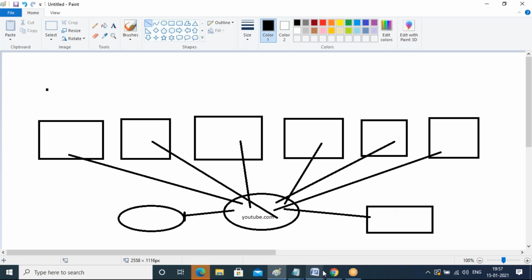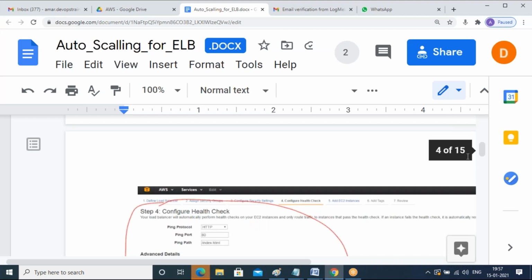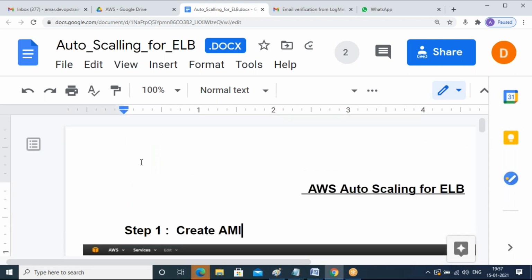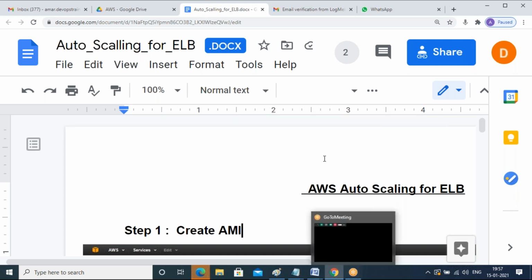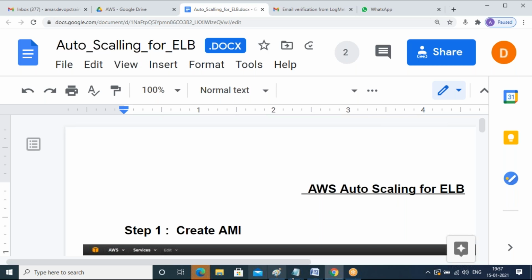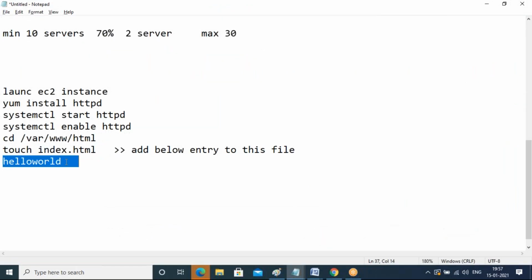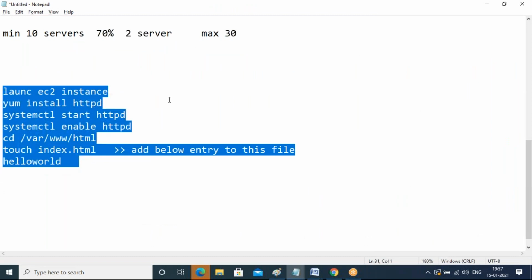So here, Amar, there is a clear definition for each step, how to create your load balancer and auto scaling. So guys, without fail, everybody please create your auto scaling. I already posted my Google Drive link, this notes link, plus the EC2 instance creation steps also. Make sure, Amar, that we didn't receive it. Where did you paste it? I'll post in the group chat also. Just now, I think I posted in only one group as of now. I'll post in all the groups. Don't worry.